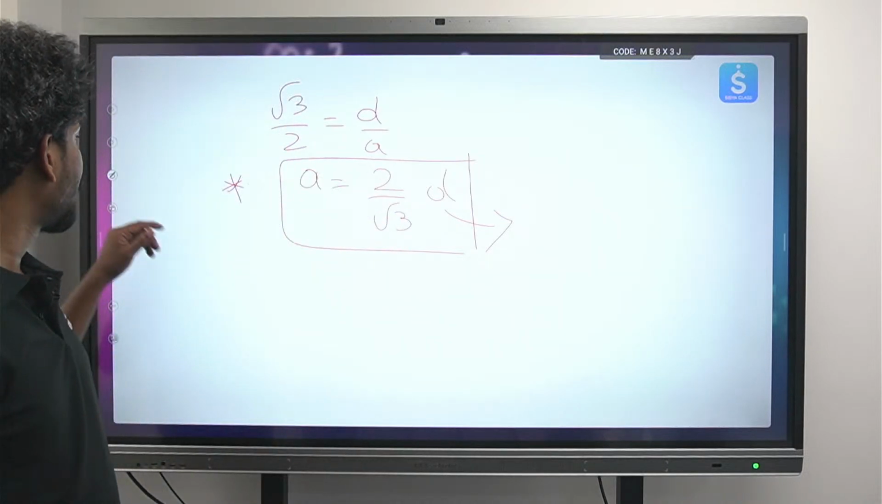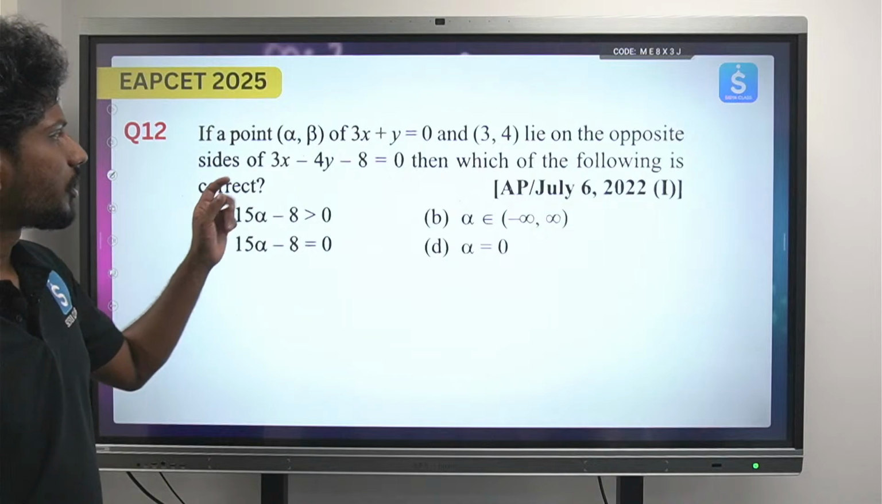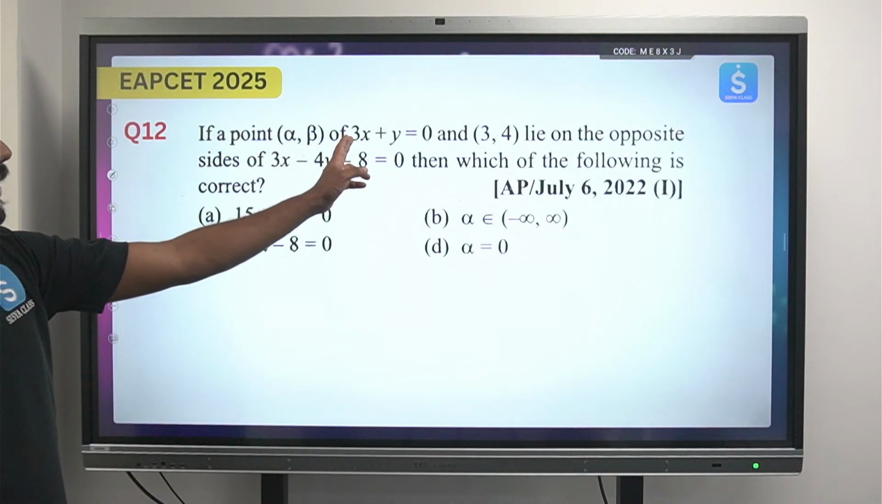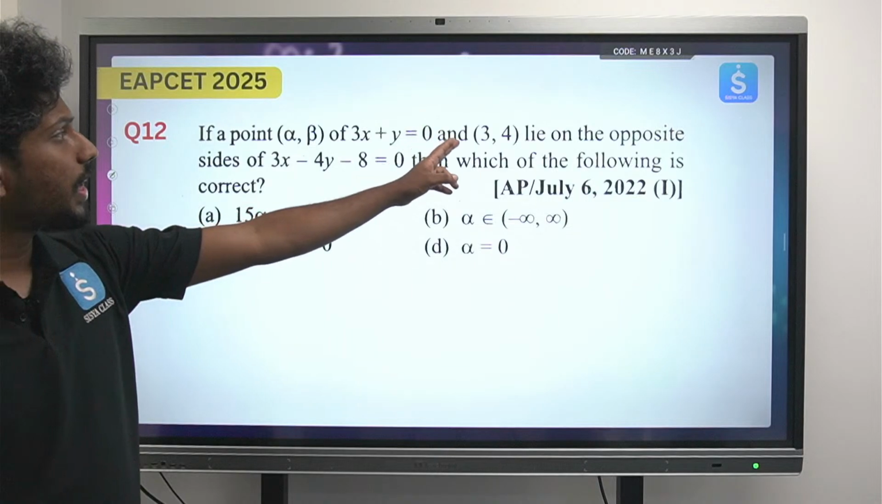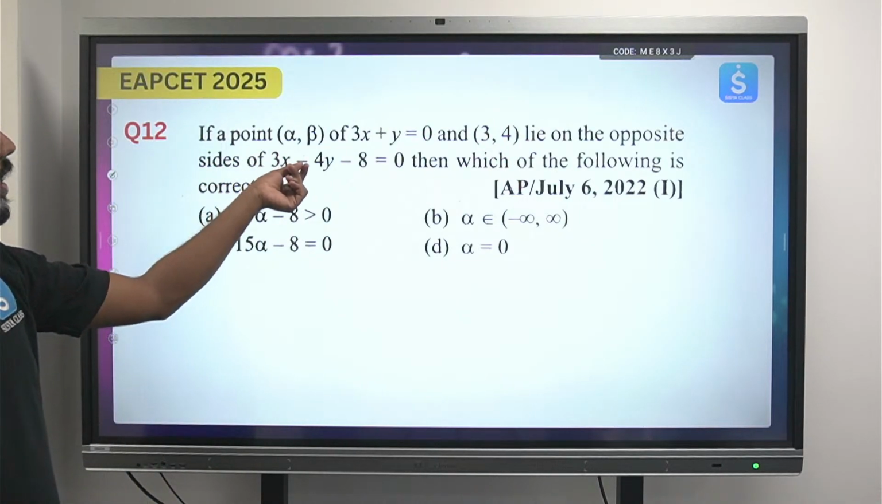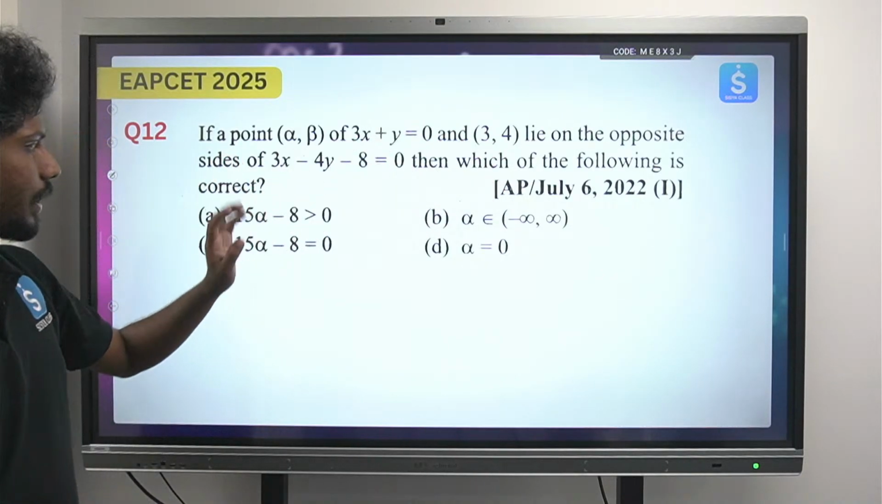Okay, from this you need to establish that. So our data meeku odlestunanu. Next, so this will be the last question for the day. If a point (alpha, beta) with 3x + y = 0 and (3, 4) lie on the opposite sides of 3x - 4y - 8 = 0, then which of the following is correct?